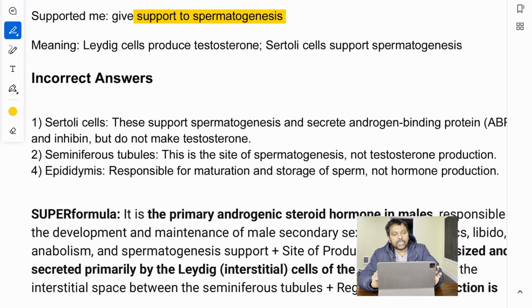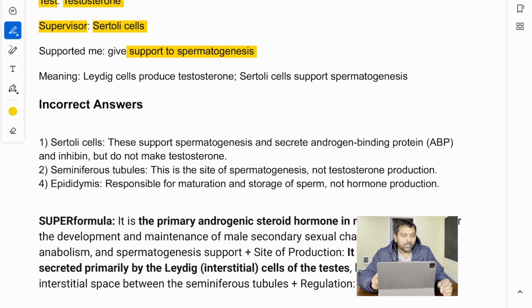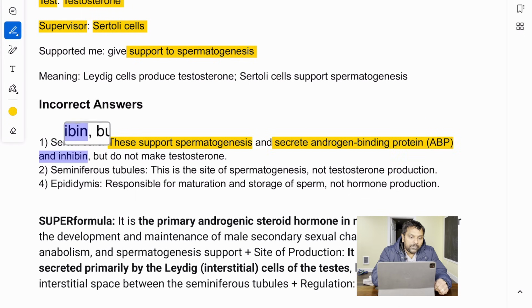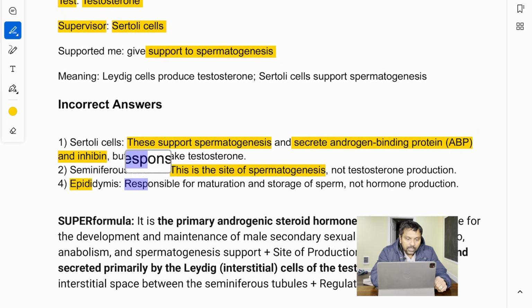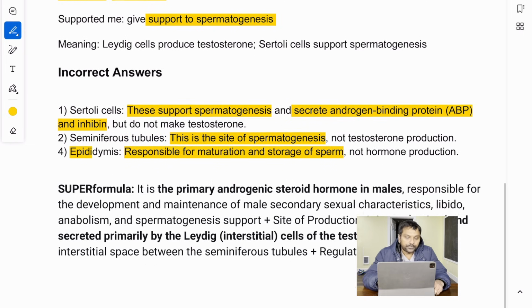What about incorrect answers? Incorrect answer number one is Sertoli cells. As I told you, Sertoli cells support spermatogenesis and they secrete androgen binding protein and inhibin, but they do not make testosterone. What about seminiferous tubules? I told you earlier, it is the site of spermatogenesis and it does not produce testosterone. What about epididymis? Epididymis is responsible for maturation and storage of sperm, not hormone production.